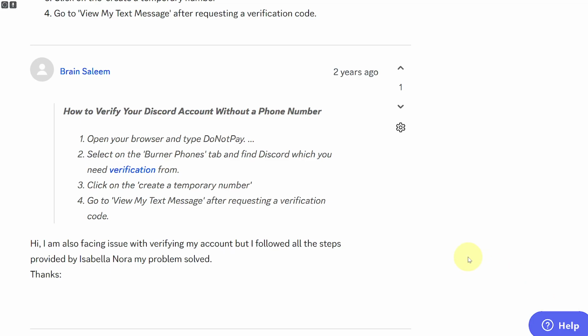Hi everyone and welcome. Today we are about to be discussing how to verify an account without a phone number on Discord. So this is going to be a step-by-step process. Make sure to follow till the end so you don't miss a single point. So it is actually quite simple.